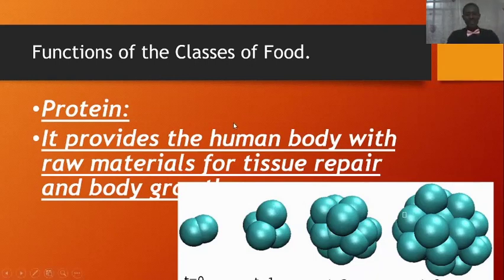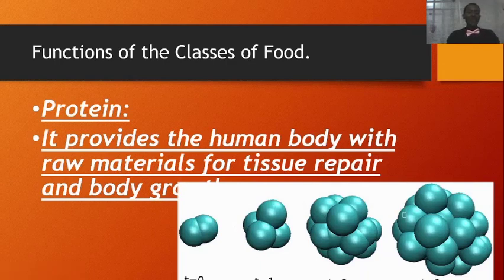And as you can see on your screen, this is the building up of tissues from cell division. It is through cell division that tissues are built up. You can see this particular cell when it is just 2 cells, to where you have 4 cells, to where you have multiple cells, and they are gradually coming up to form tissue. And you know that tissue is defined as a group of cells that perform a similar function. So it is by cell division that these things are provided, and for a cell to divide, the protein content must be very, very high.